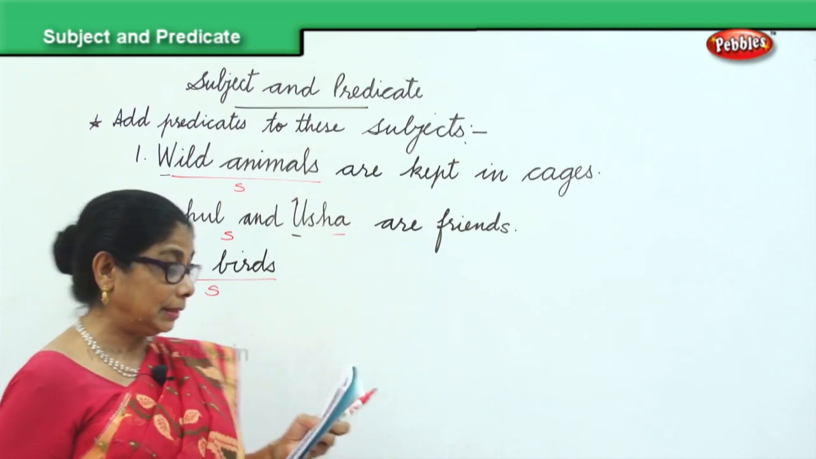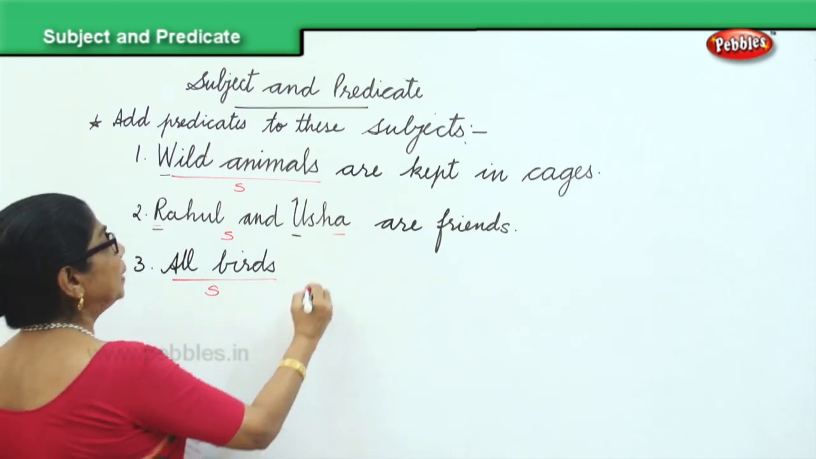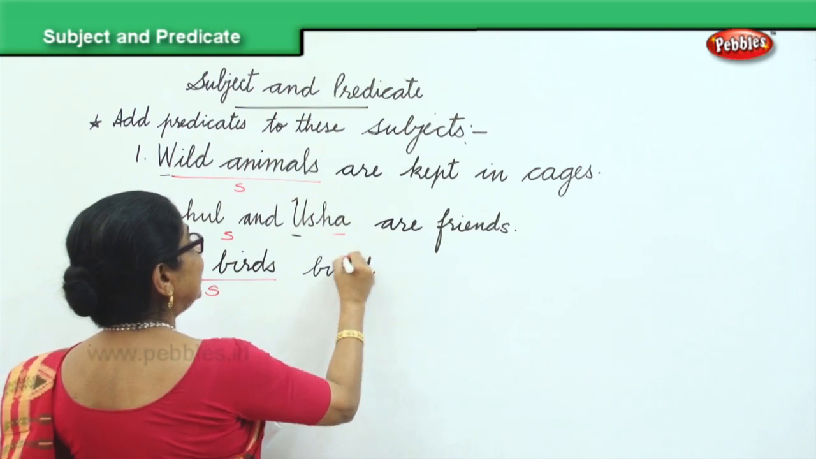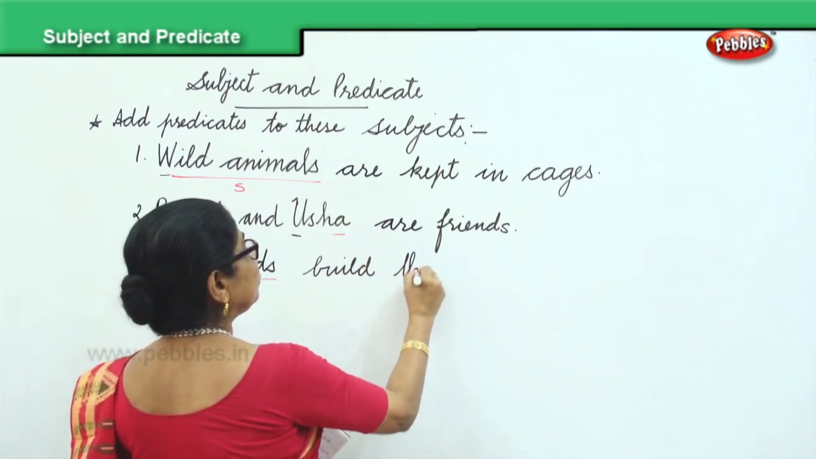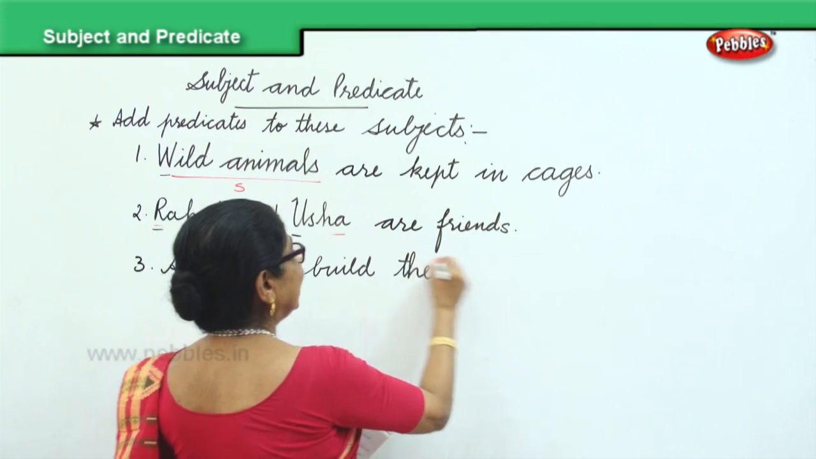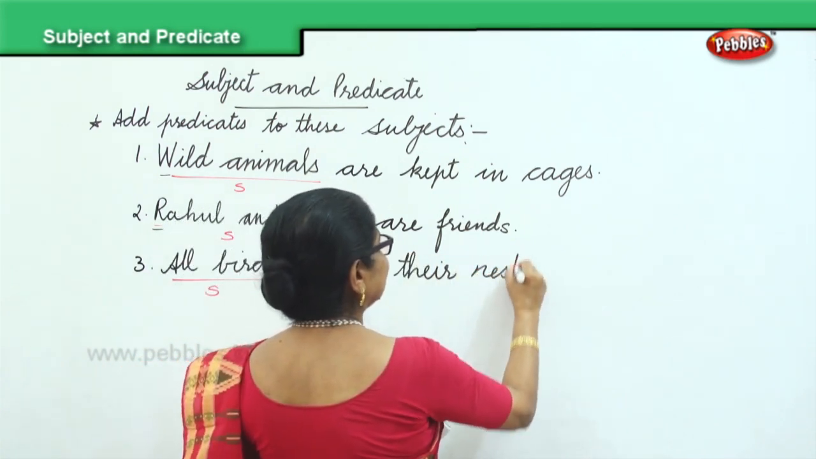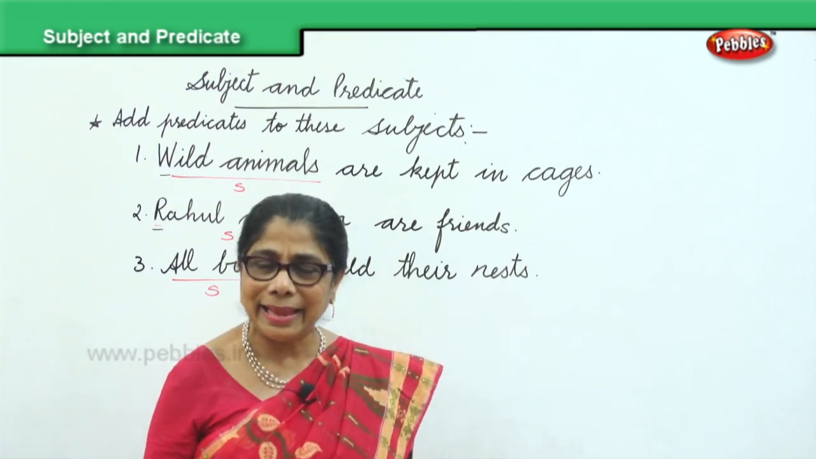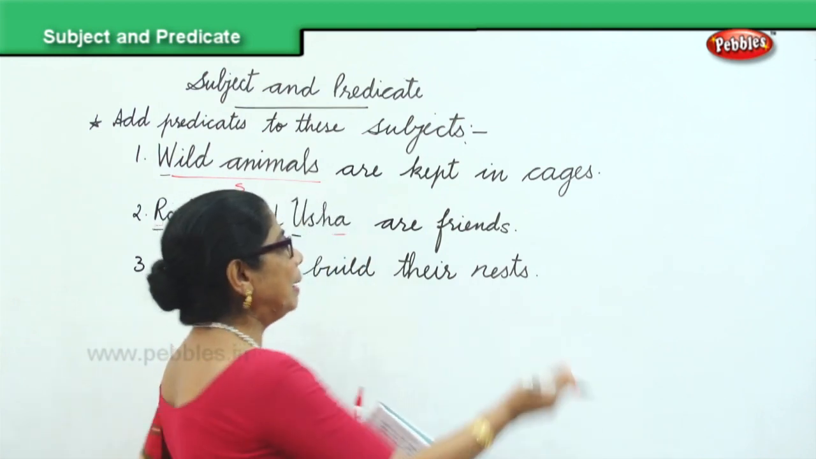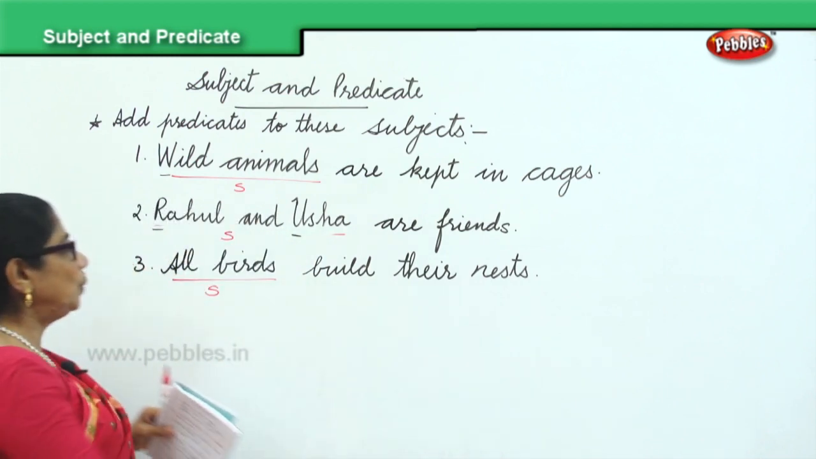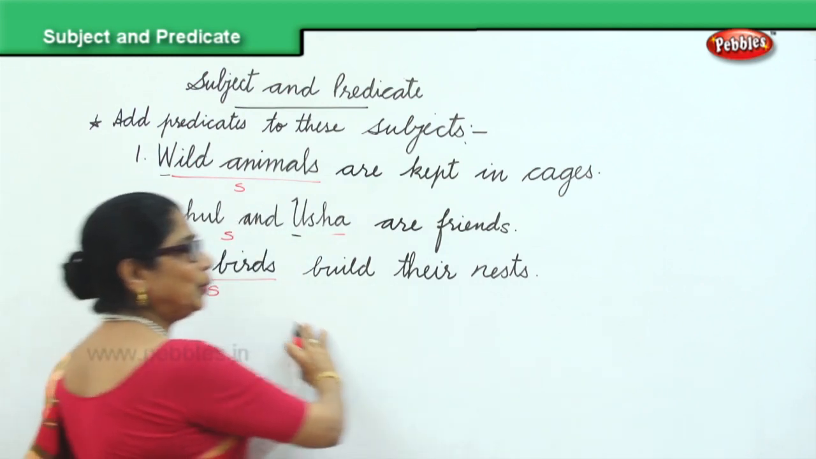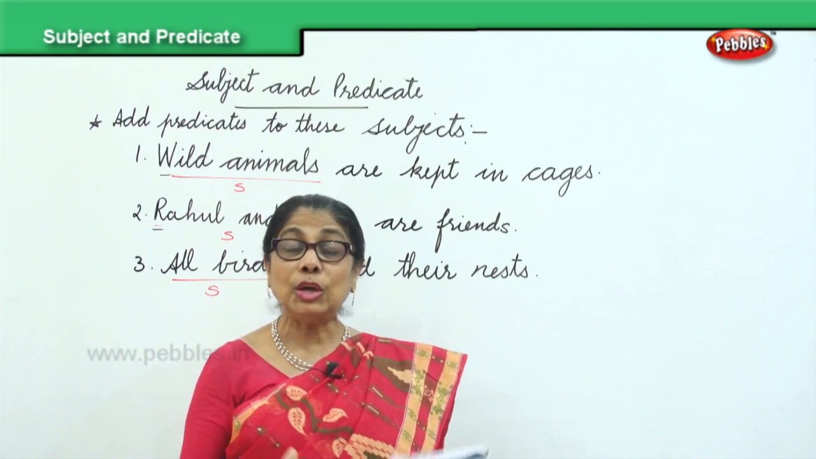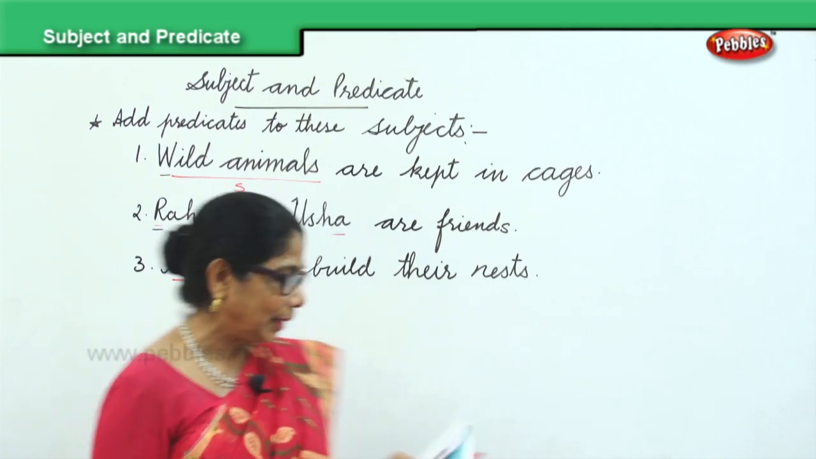Okay. All birds. All birds build their nest. Or all birds can fly. All birds lay egg. Whatever you want. Remember to put the full stop. So we learned, we know the subject. So you know how to fill in the predicate to complete the sentence. Next.